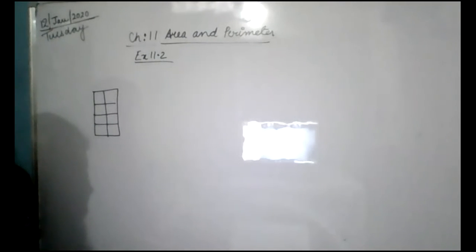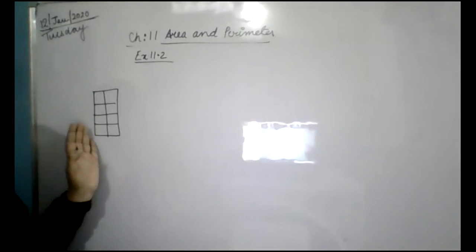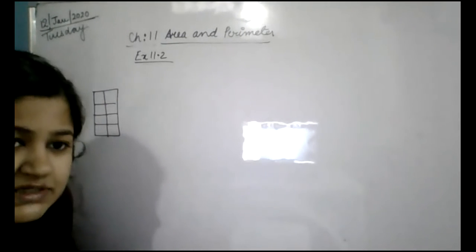Switch on your cameras, everyone. Keep your cameras on. Ma'am, this is a graph paper. No, this is not a graph paper. This is just simple blocks given in your book. Graph paper, I'll show you afterwards. So these are 8 columns here. 8 blocks you have covered. This area is covered by 8 blocks of equal sizes.